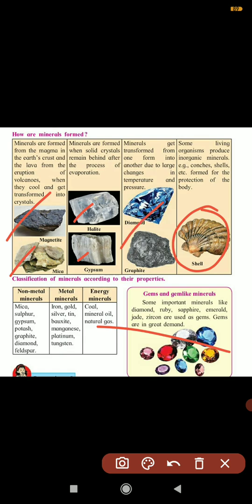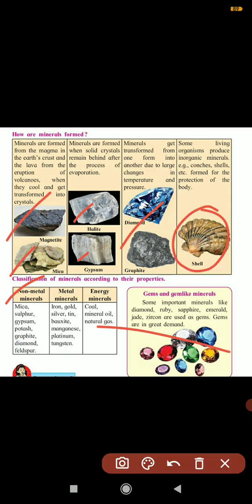Yes, so from these four we are getting the mineral. Next part is the classification of minerals according to their properties: non-metal minerals, metal minerals, and energy minerals. These are the three classifications of the minerals.